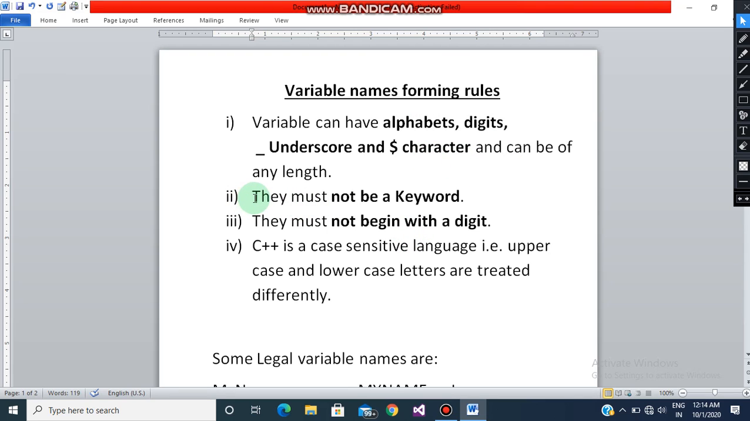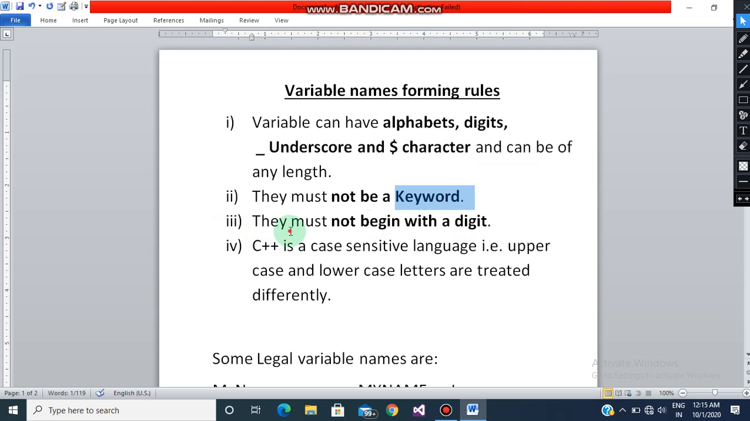Now the second rule is it should not be a keyword. Okay children, now what are keywords? Keywords are reserved words. Their purpose to the compiler is already known. Our keywords when we talk about C++ are main, void, clrscr, getch, cout, cin. All these are your keywords, which means their purpose is already known to a compiler, and we cannot use these words as our variable names. So this is your second rule.